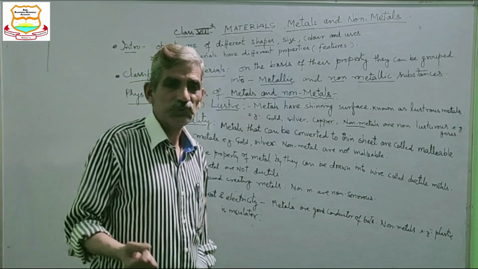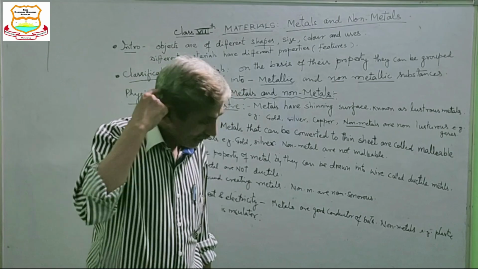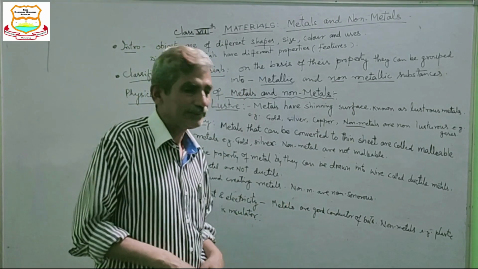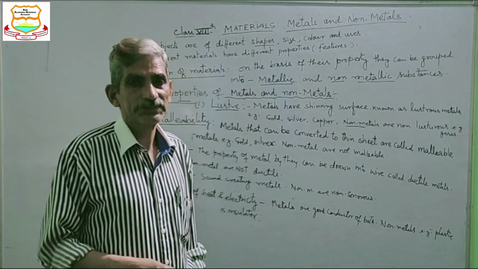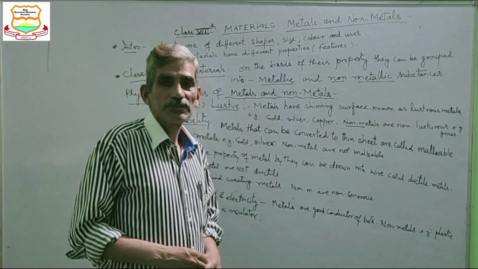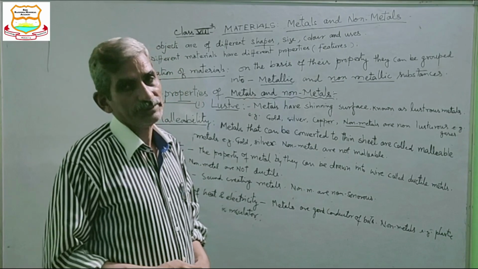That's why we use plastic handles in electric appliances and wooden handles in cookware utensils. So these were the physical properties of metals and non-metals.